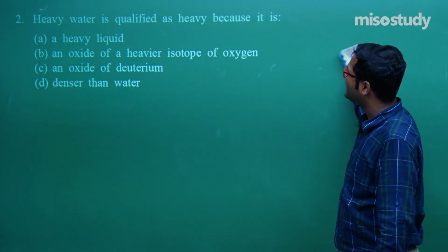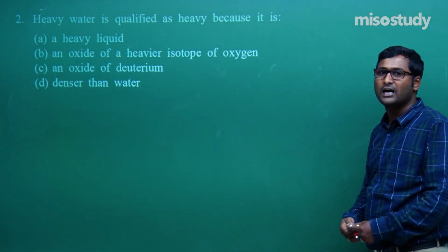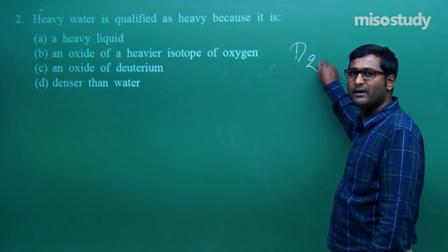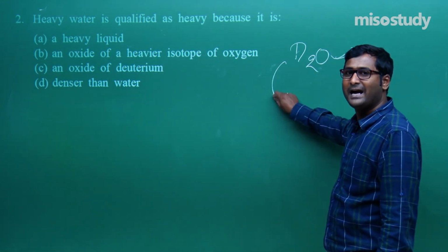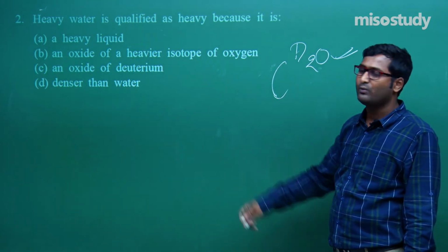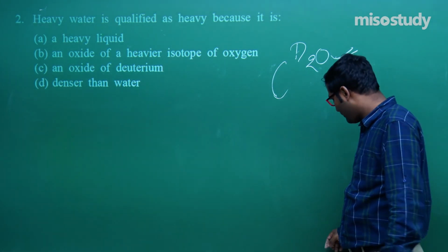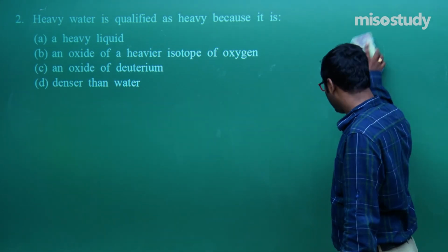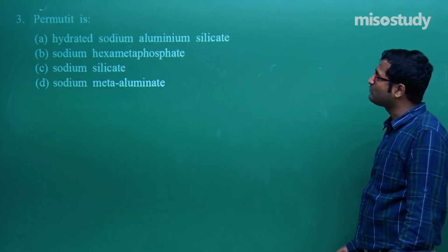What is heavy water? Which is qualified as heavy water? As we know, what is the formula of heavy water? That is D2O, and D is deuterium. That is, this is deuterium oxide. So we can say it is the oxide of deuterium. Clear to you? Now let's move to the next one.